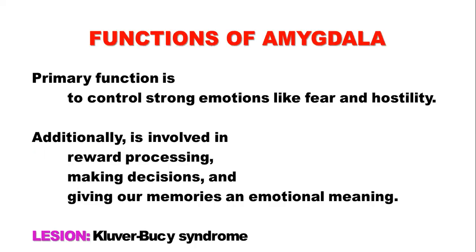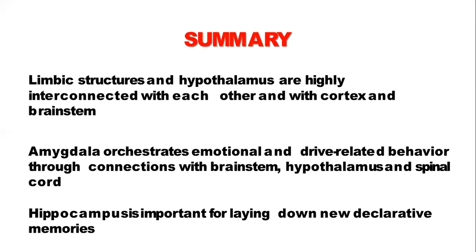What is the function of amygdala? Primary function is to control strong emotions like fear and hostility. Additionally, it is involved in reward processing, making decisions, and giving our memories an emotional meaning. Lesion of amygdala results in a disease called Kluver-Bucy syndrome. In summary, limbic structures and hypothalamus are highly interconnected with each other and with cortex and brainstem.